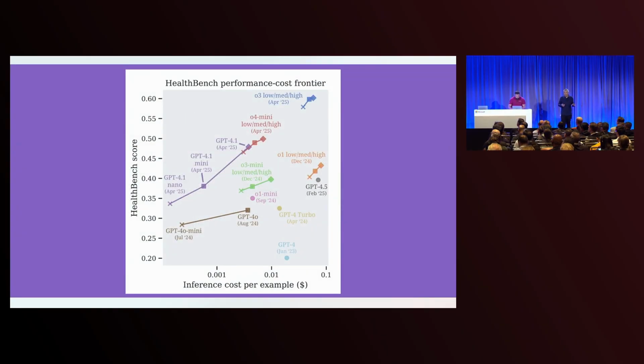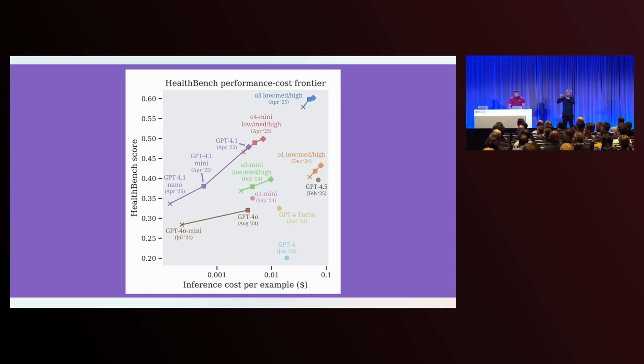So this is a benchmark scaling law chart of performance compared to cost for a benchmark called HealthBench that was recently published by OpenAI. You can see on the top quadrant it's going from lower capability to high capability and lower cost to higher cost. On the bottom left, you have GPT 4.1 Nano, which is the fastest, least expensive model. GPT 4.1 Mini is a little bit more capable and a little more expensive.